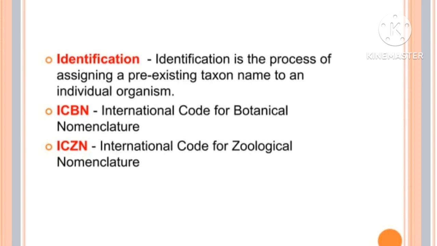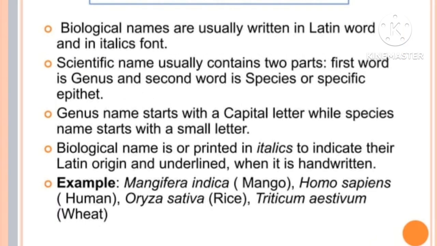And also see here, they will ask in the exams for 4 marks, what are the rules of ICBN. Rules for nomenclature: Biological names are usually written in Latin words or in italics form. A scientific name usually contains two parts. The first one is the genus and the second one is the species. Genus starts with a capital letter while the species starts with a small letter. The biological name is printed in italics, which indicates its Latin origin, and underlined.